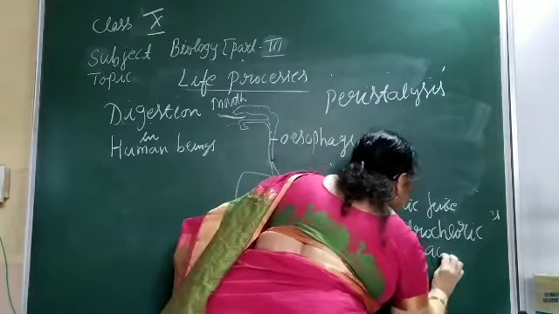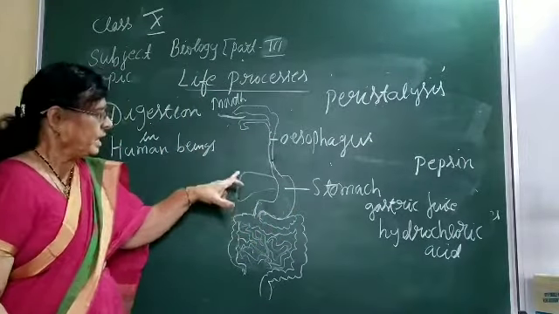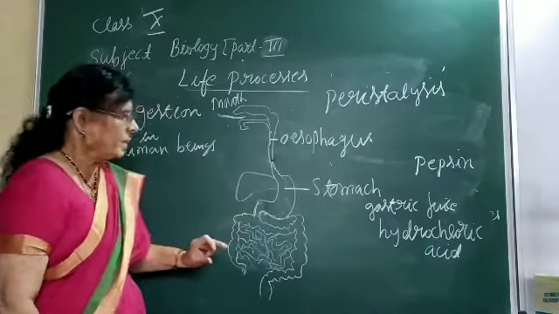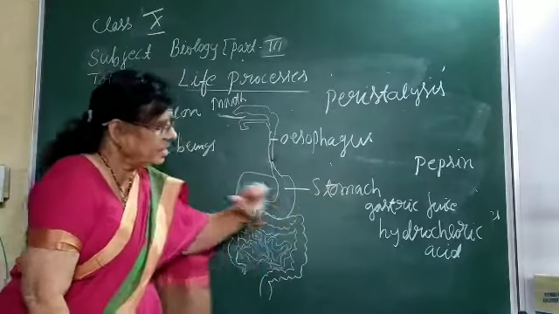Then the gastric juice contains an enzyme called pepsin. Now let us see what happens to the food that has come to the stomach. When the food comes to the stomach, the gastric juice will have already been prepared. Then hydrochloric acid is also there.